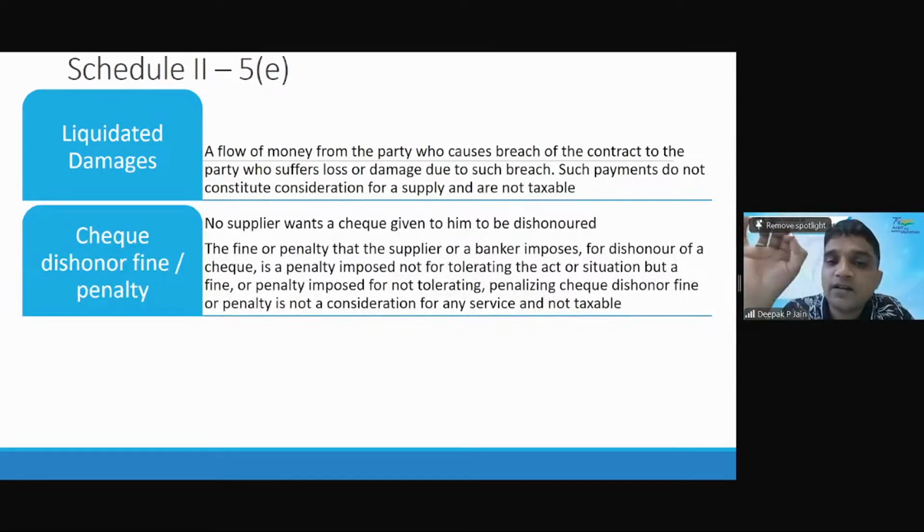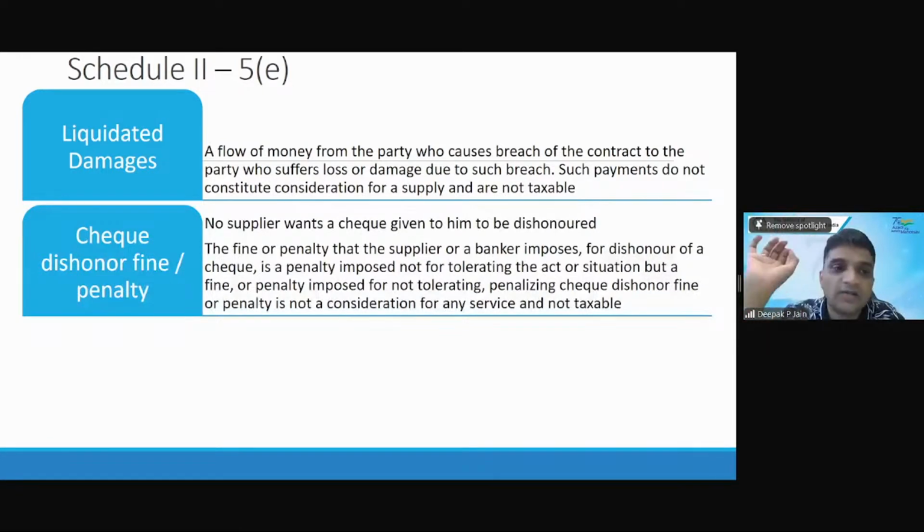No. No supplier would want a check given to him to be dishonored. The fine or penalty that the supplier or the banker imposes for dishonor of the check is a penalty imposed for not tolerating that. He is not tolerating any act. That's why here also it is not a consideration for any supply.